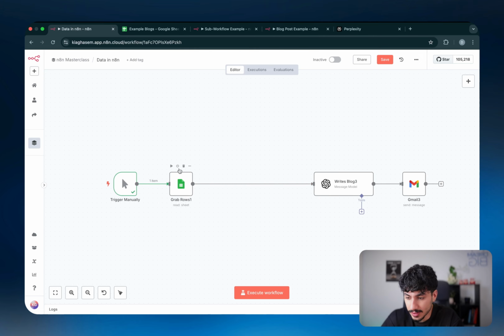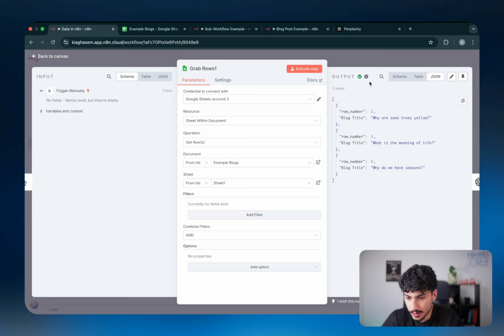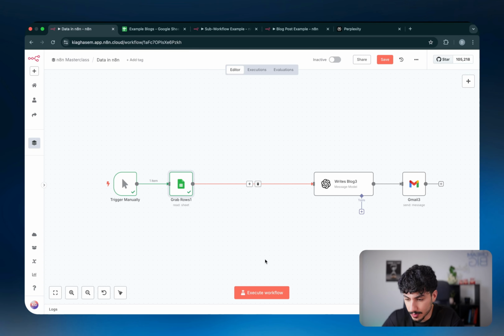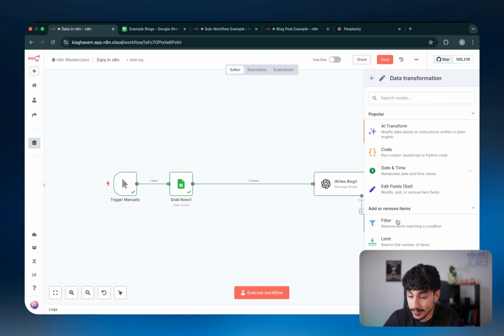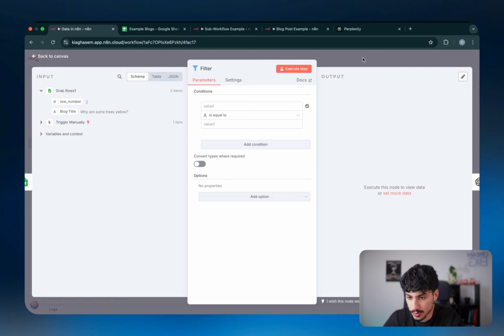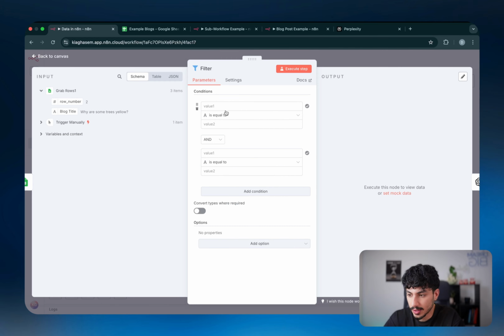So coming back to the example where we're grabbing the blog titles from the Google Sheet, as you can see, we've got the 3 blog titles pulled in here. They're in 3 items within the array. Obviously, each item is an object. So what we can do now is if we want to remove some of these items based off a specific condition, we can click on plus, go to data transformation, and then choose filter. So filter is also one that you would use quite a lot. And what filter basically does is that it allows you to define a certain condition or a certain set of conditions that will define which items progress and which items stay or get thrown out.